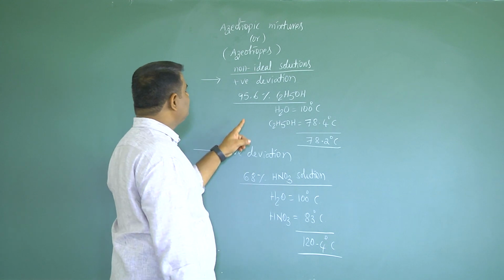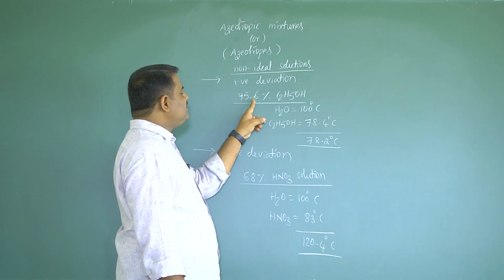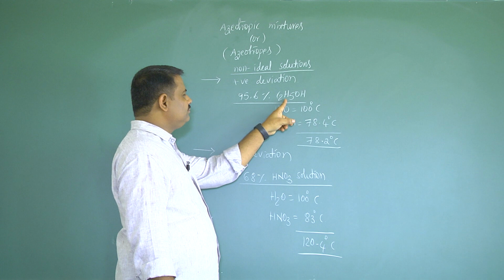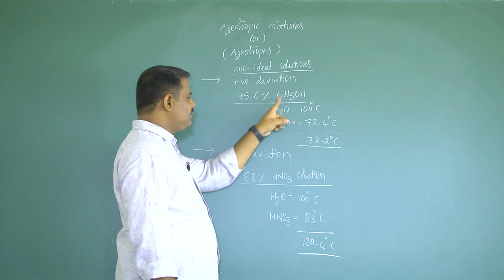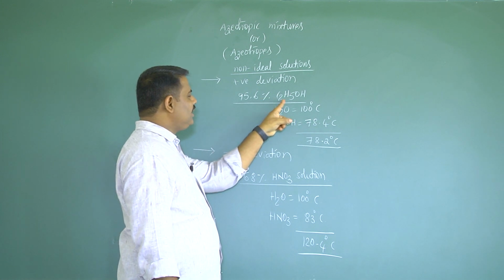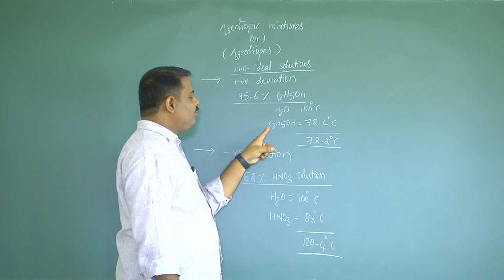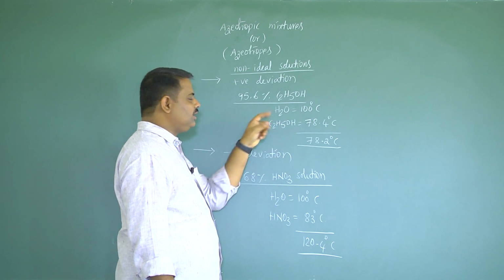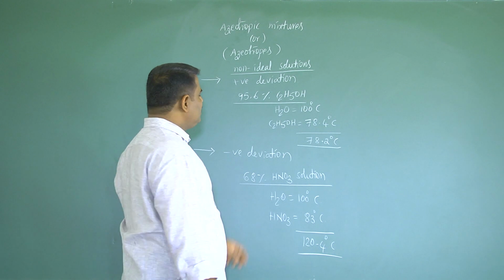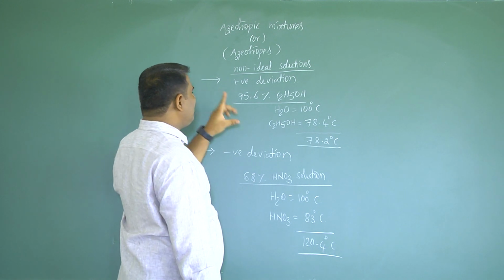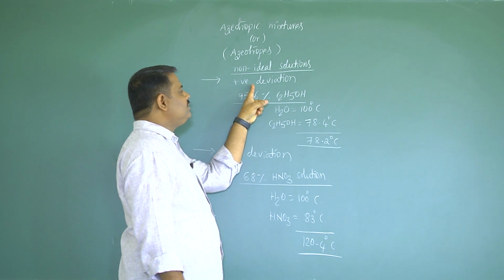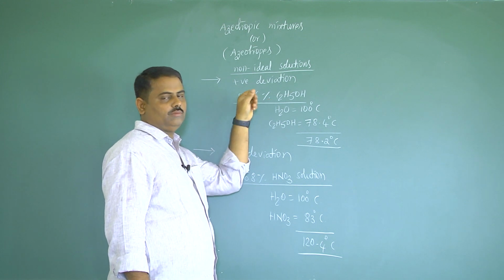For example, 95.6% ethyl alcohol means 95.6% ethyl alcohol and the remaining 4.4% is water. This mixture is an example of a non-ideal solution with positive deviation.